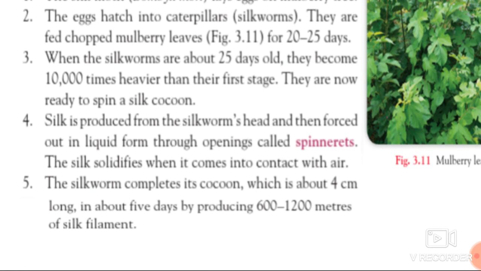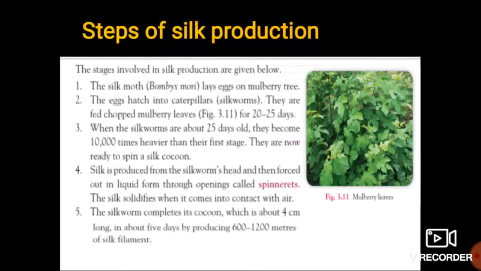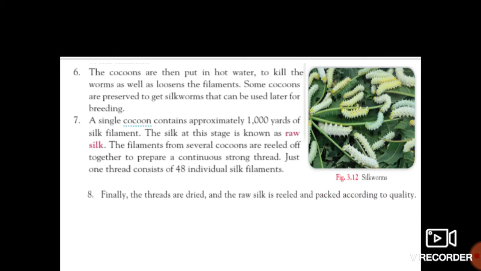First it is only 4 cm, but after 5 days it will produce 600 to 1200 meters of silk filament.